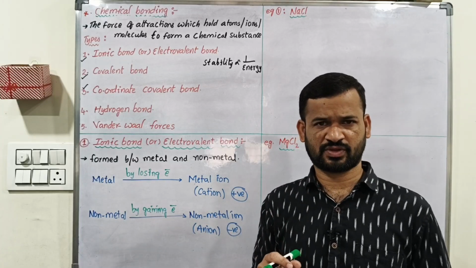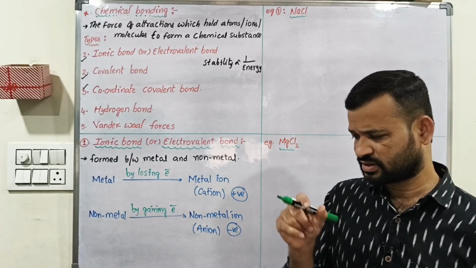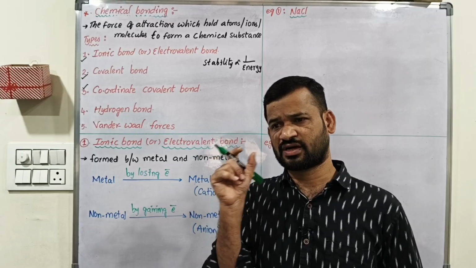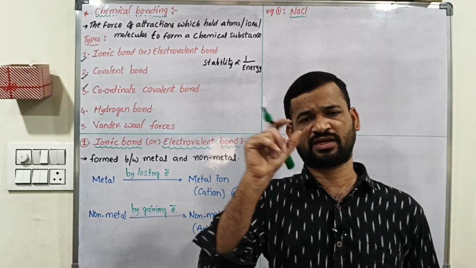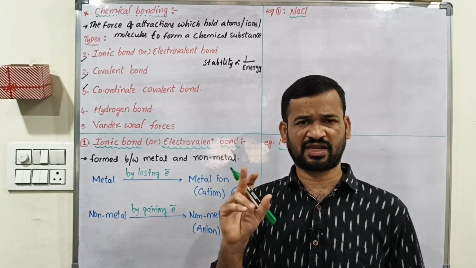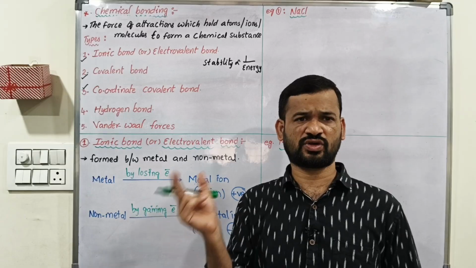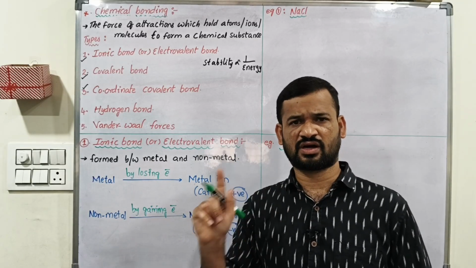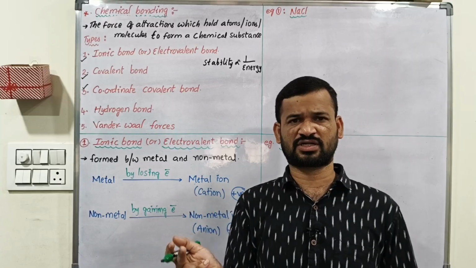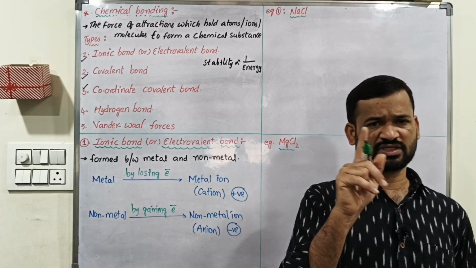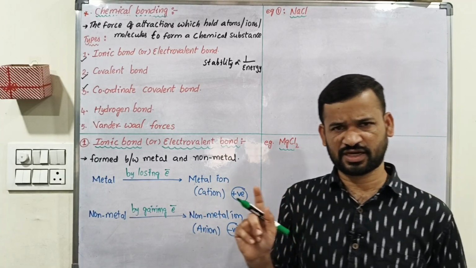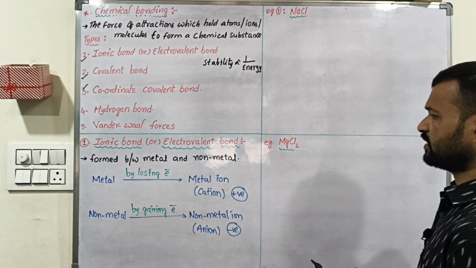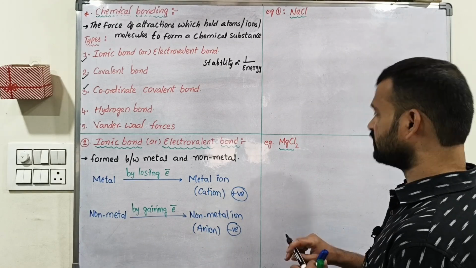First you should identify the compound which contains a metal and a non-metal. If a compound contains metal and non-metal, it is called an ionic compound. If both are non-metals, that is obviously a covalent molecule.